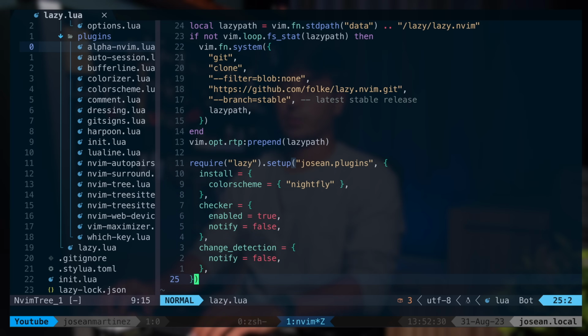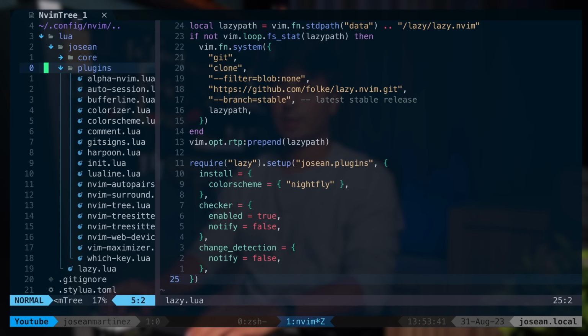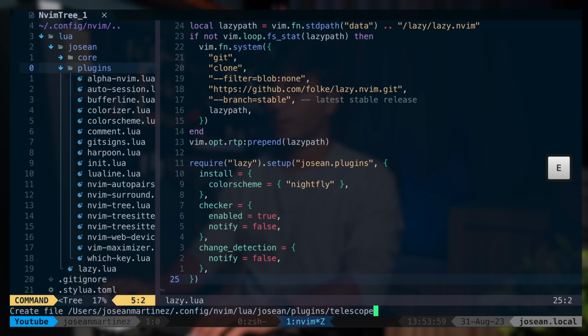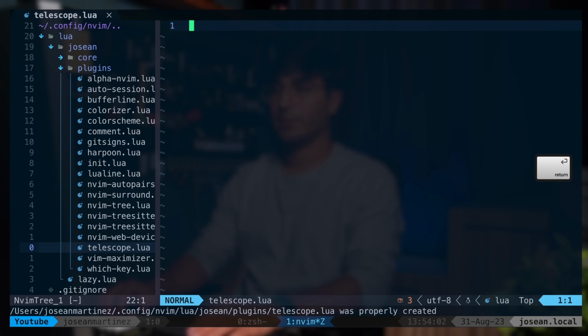Alright, so I'm gonna go here to the File Explorer, and I'm gonna add a new file under this folder by pressing A, which is a built-in keymap for nvim tree. And I'm gonna call this file telescope.lua and press enter to open it. I'm gonna close the File Explorer with a custom keymap that I have for that, which is leader EE.